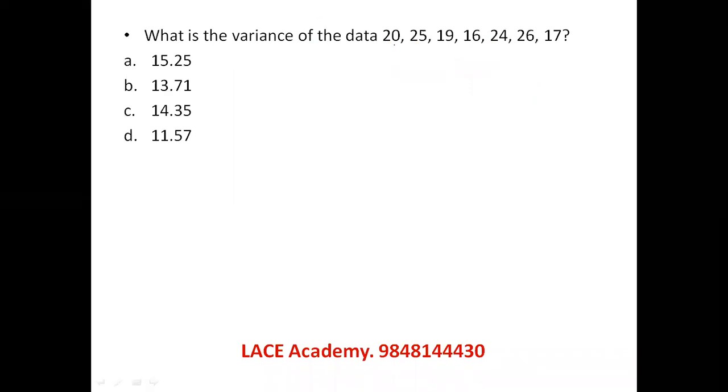Variance means first you have to find out the mean. 45, 64, 80, 80 plus 50, 130, 147 by 7, 21 is the mean. So the deviations are 1, 4, 2, 5, 3, 5, 4. Let's find their squares. 1 plus 16, 17 plus 4, 21 plus 25, 46 plus 9, 55 plus 25, 80 plus 16, 96 by 7. 7 13s obviously is, so 13 point something should be the variance. Let's see the next question.